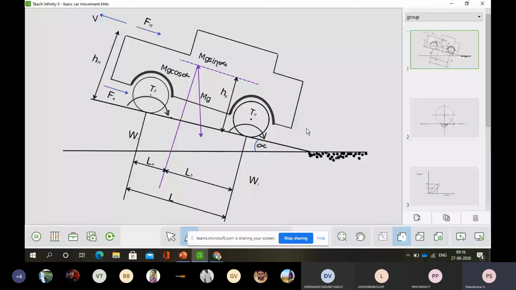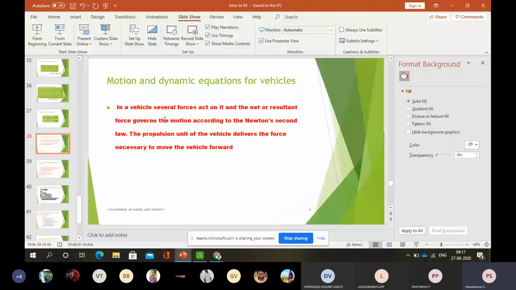So I have to design considering all these forces which are against the tractive forces. Okay, so that is the meaning. In a vehicle, several forces act on it, and the net or resultant force governs the motion according to Newton's second law. The propulsion unit of the vehicle delivers the force necessary to move the vehicle forward. As a result of that, I have to overcome all the resistive forces with respect to the given mass.